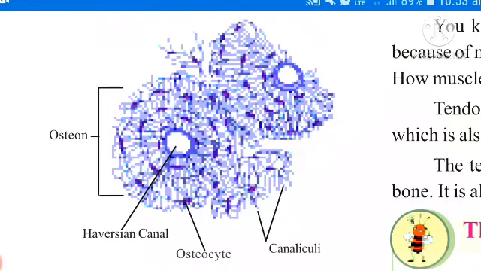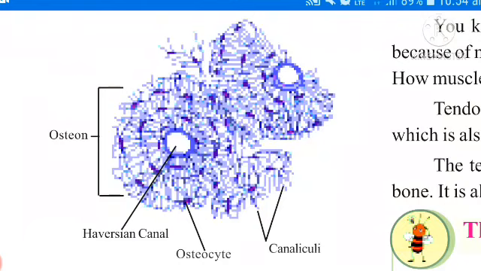And the center of the bone has one empty space that is called as Haversian canal. Haversian was a very famous scientist. Based on his name, they kept that name Haversian canal. The canal is present in the middle of the osteon, the space in the middle is called as Haversian canal. This is about bone tissue.